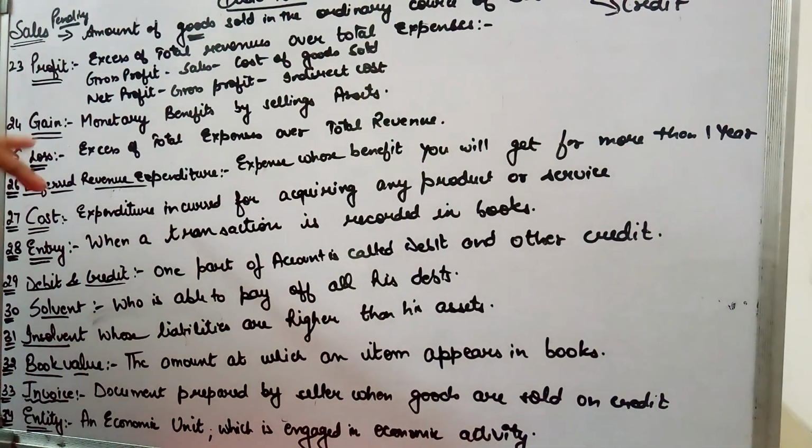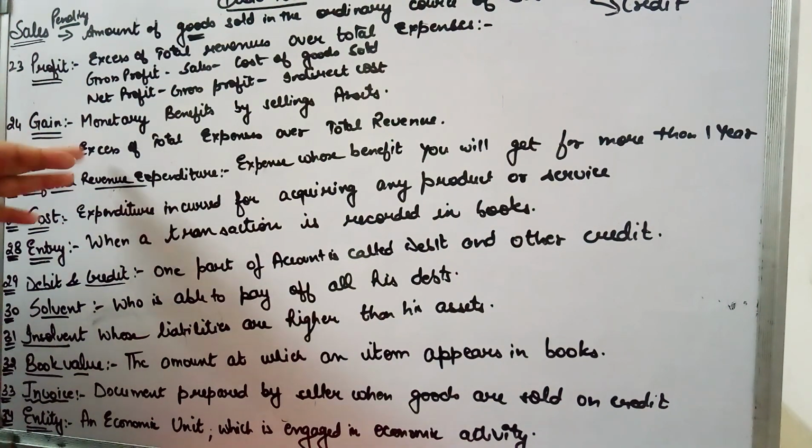That is not profit, that is my gain. Any monetary benefit that you get when you sell your assets, not your goods, is a gain. Remember, when goods are sold and income is earned, that is known as profit. But if an asset is sold, not in the ordinary course of business but once in a while, and you earn something, that is known as gain.